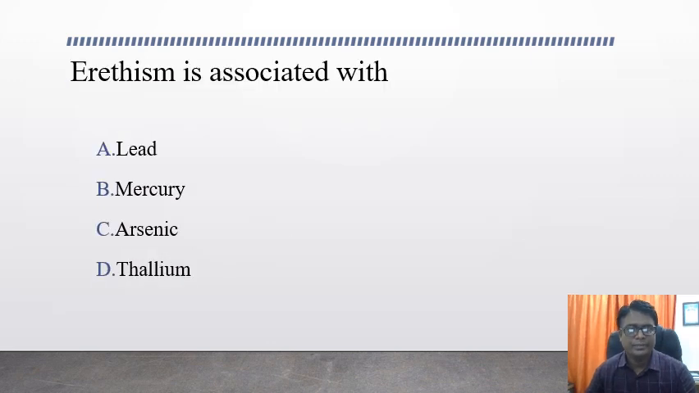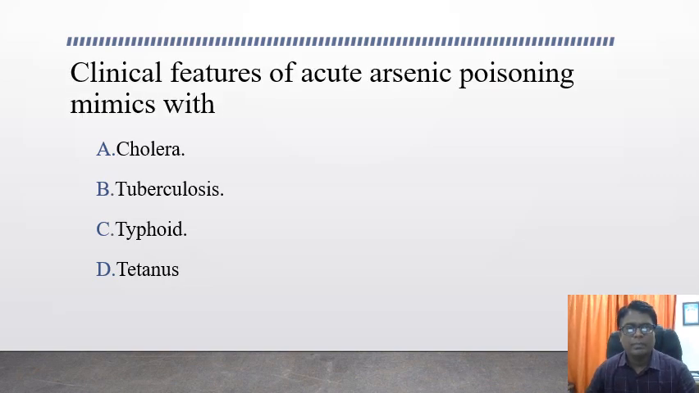Erethism is associated with, options are lead, mercury, arsenic, and thallium. The answer for this question is mercury poisoning. It is the mercurial erethism, which is also known as Mad Hatter syndrome. Clinical features of acute arsenic poisoning mimic, options are cholera, tuberculosis, typhoid, and tetanus. The answer is cholera. Acute arsenic poisoning resembles acute cholera or acute gastrointestinal upset.